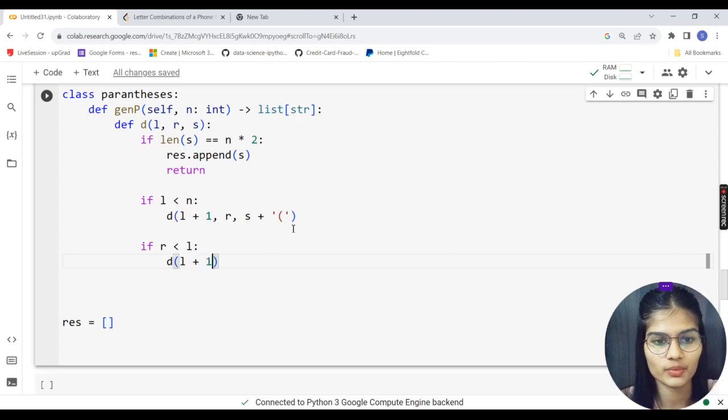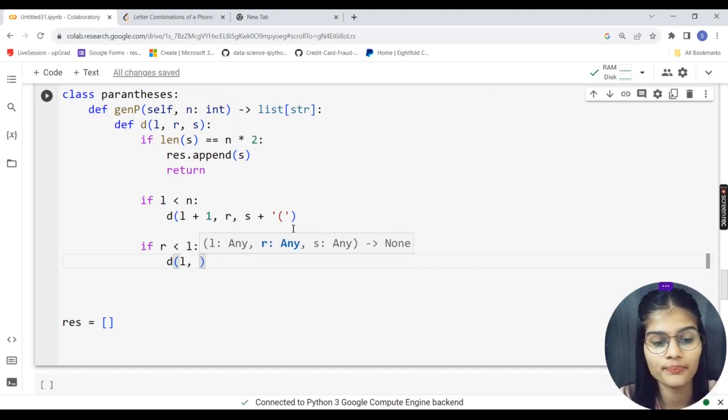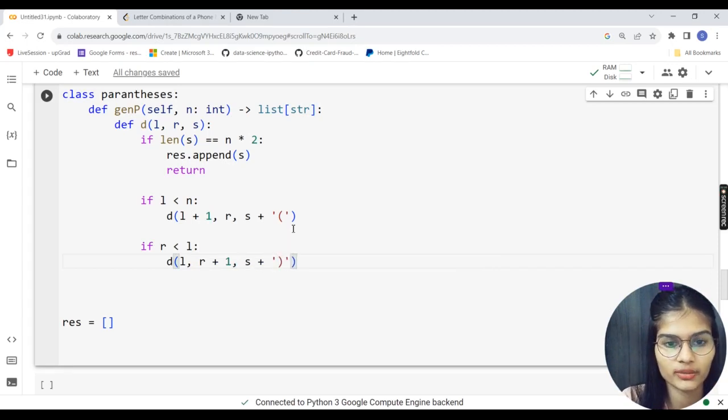So it's L comma R plus 1, because this time it's for the right hand side, comma space, again putting up my parentheses. This time it will be my closing parenthesis because that is for my right hand side.